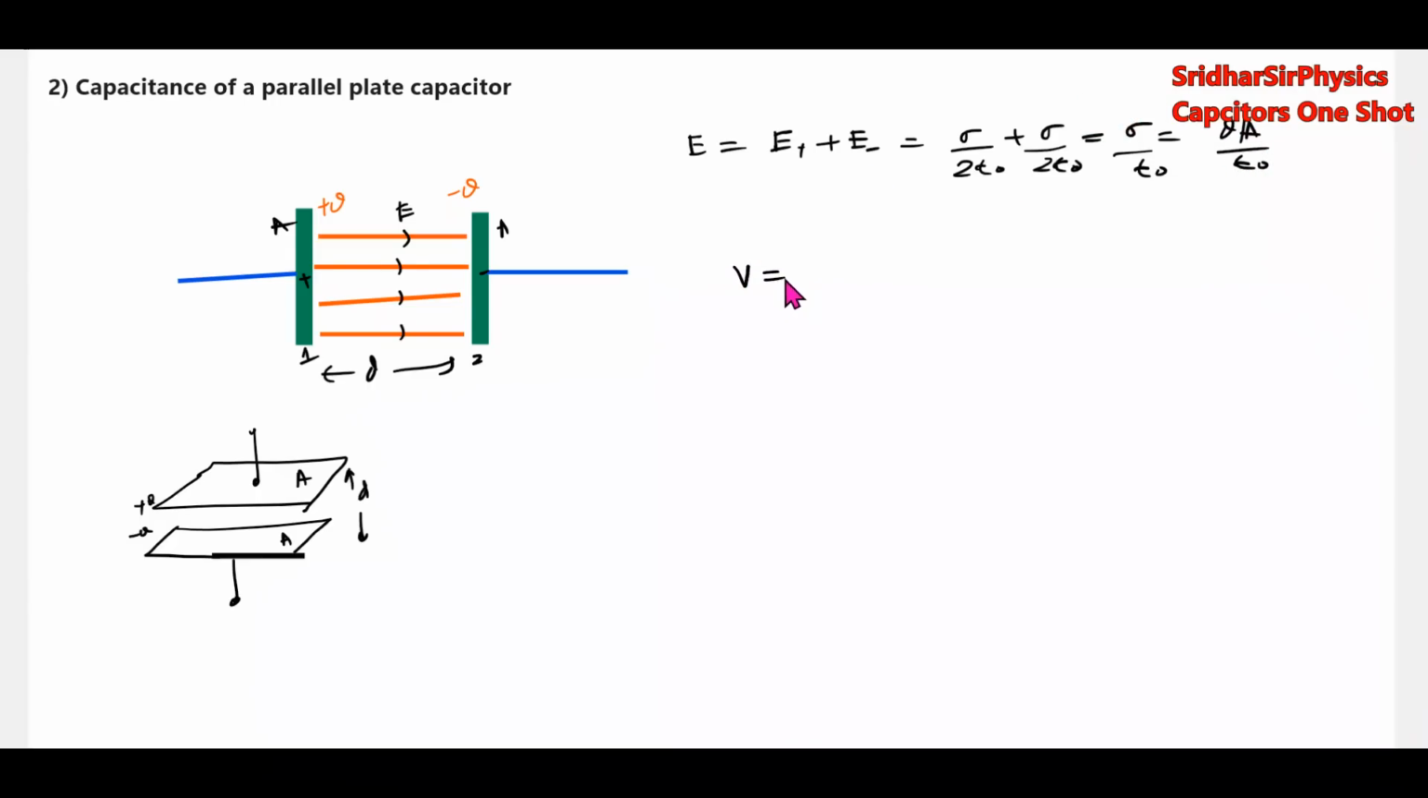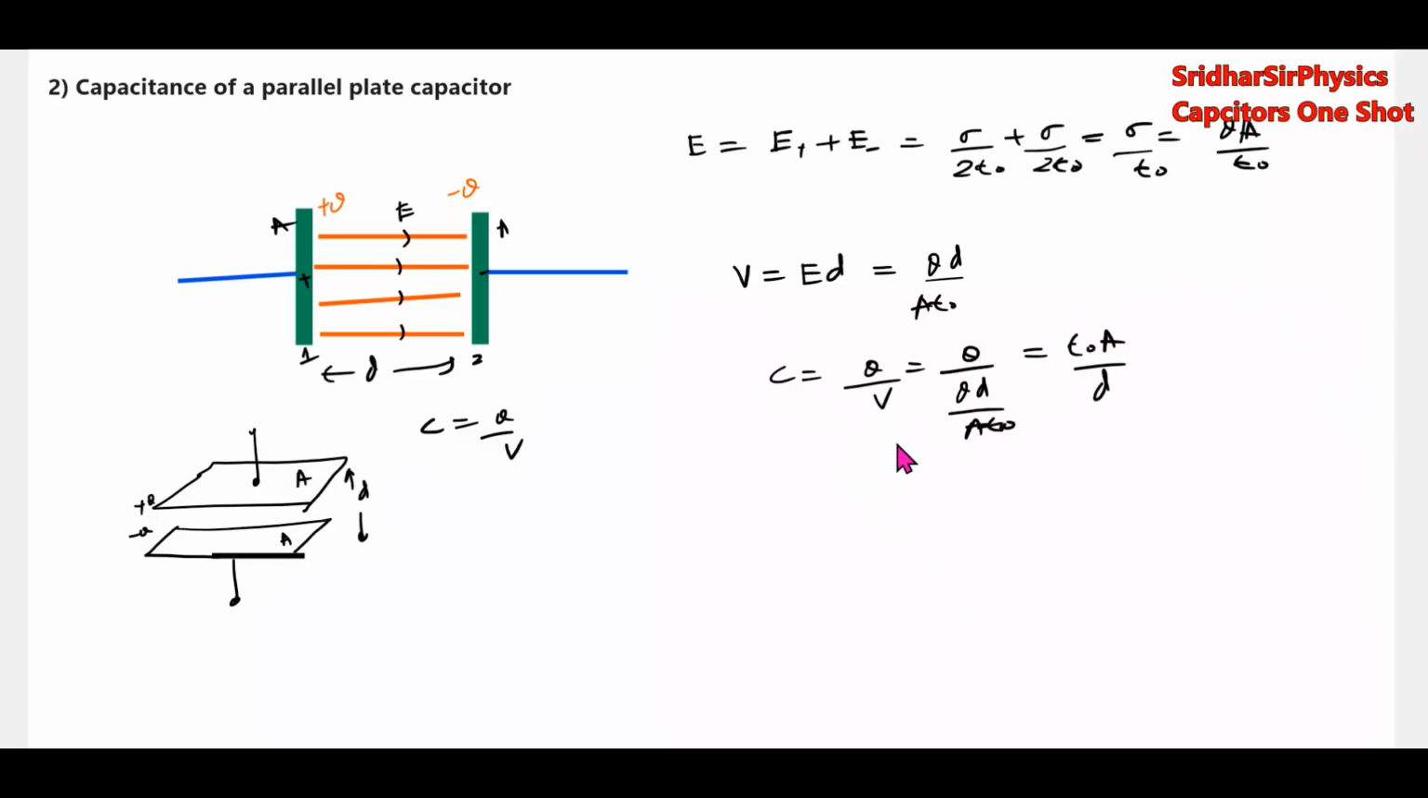यहाँ पे हम पोटेंशियल डिफाइन करेंगे. What is the potential difference? E into D. In uniform electric field, what is the potential difference? Potential difference should be equal to electric field into distance. So इसका Q by... कैपेसिटेंस का डेफिनेशन क्या है, C इक्वल टू Q by V, या पोटेंशियल QD by A epsilon naught. जब हम सॉल्व करेंगे, this will be epsilon naught A by D. So what is the capacitance of parallel plate capacitor? Epsilon naught A by D. This is the capacitance of parallel plate capacitor.